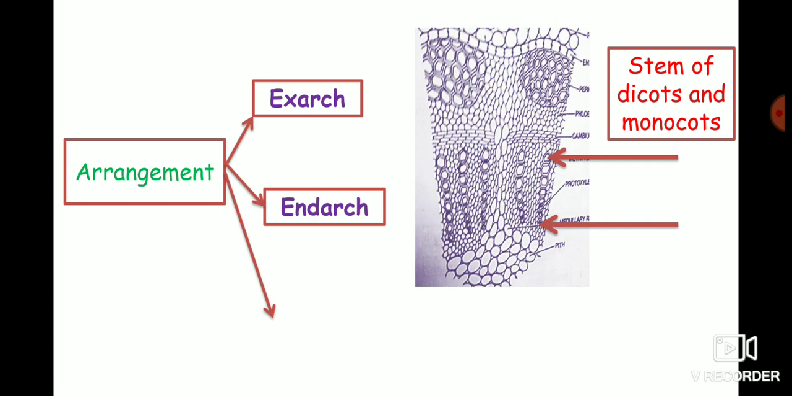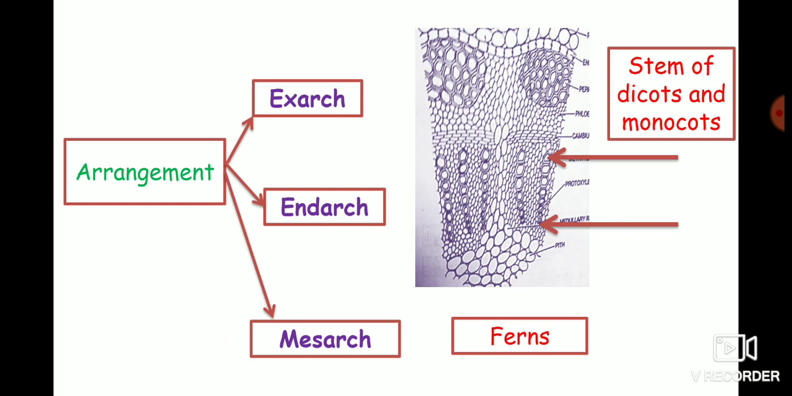And the third type of xylem is the mesarch xylem. If protoxylem is in the center, occupied on either side by metaxylem, then this condition is called mesarch xylem. So this is present in the ferns or the pteridophytes.